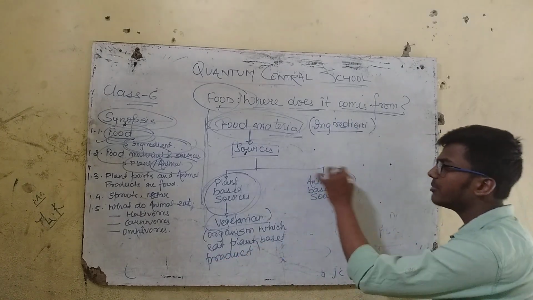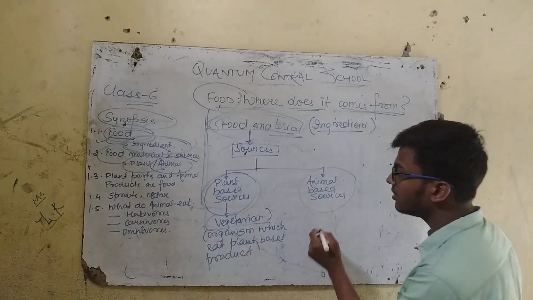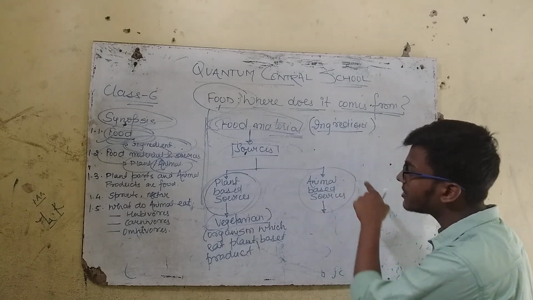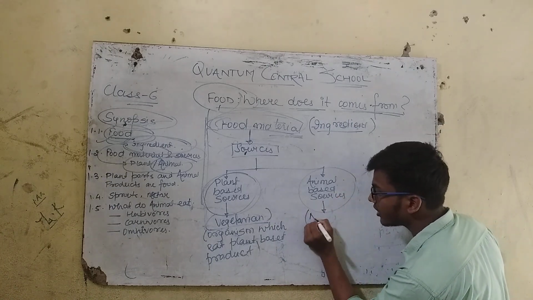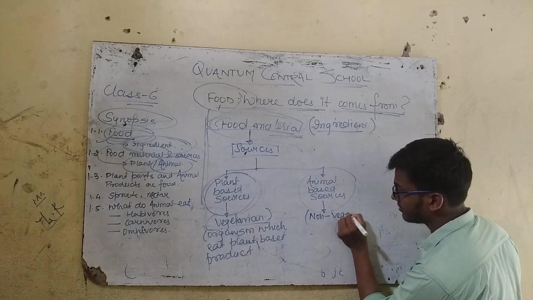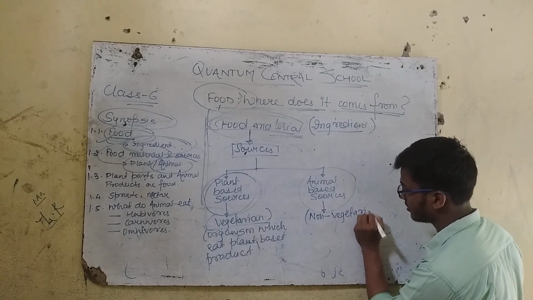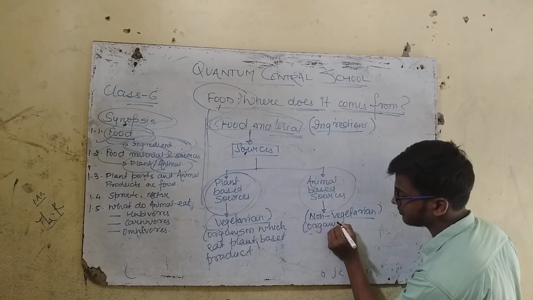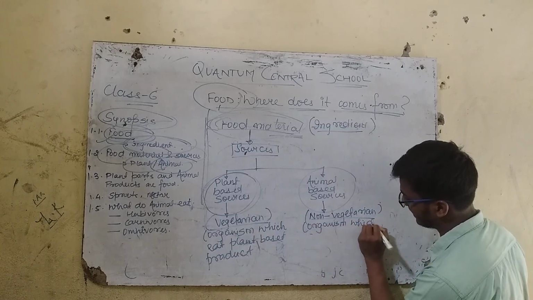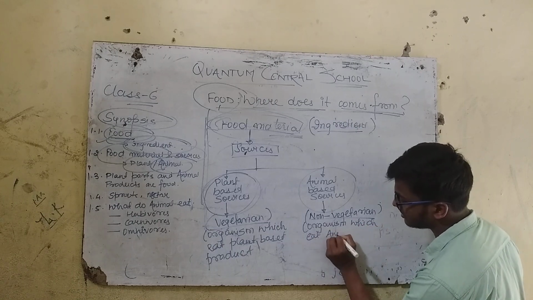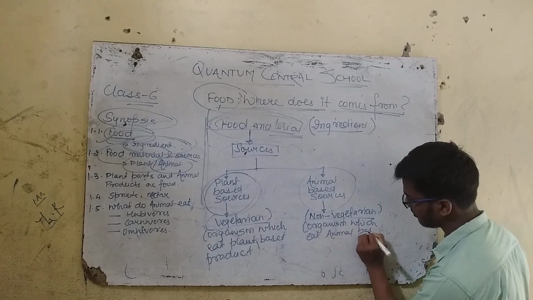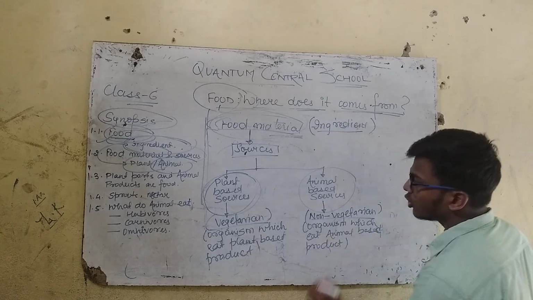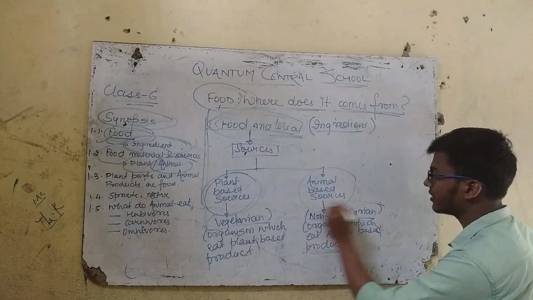Now we will consider animal-based sources. As already discussed, the organism which eats animal-based products, we call it non-vegetarian. So non-vegetarian is the organism which eats animal-based products.